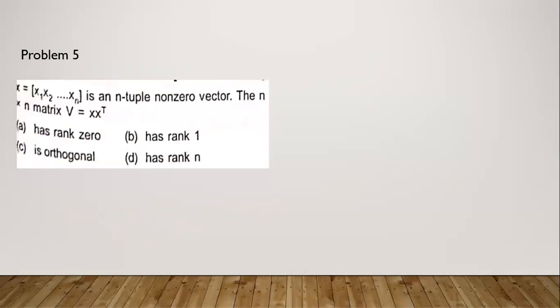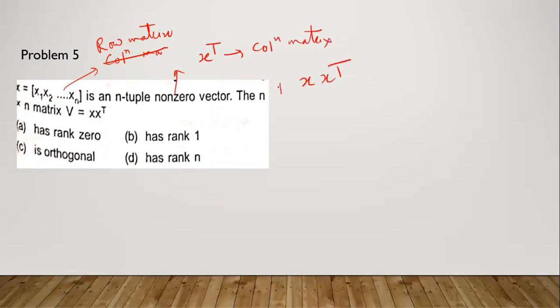The next property is, if x1, x2, up to xn is an n-tuple non-zero vector, it is a row matrix. Sorry, it is a row matrix. If we take the transpose of this, that will be the column matrix. And if we multiply X and X transpose, the rank of X X transpose will always be 1. I told you in the property. You can also verify by taking some suitable entries.